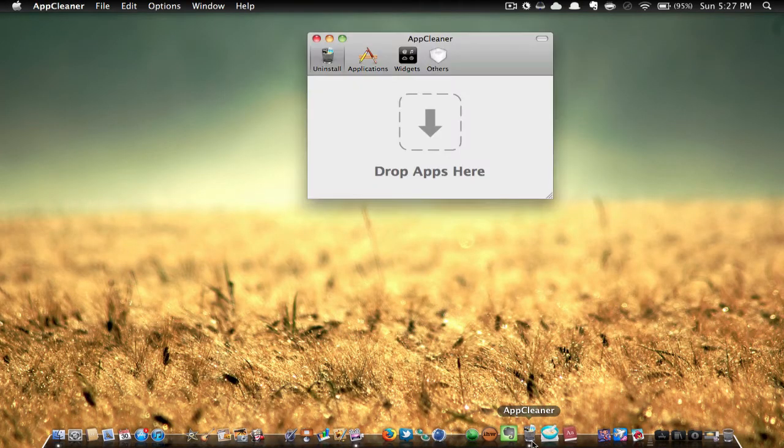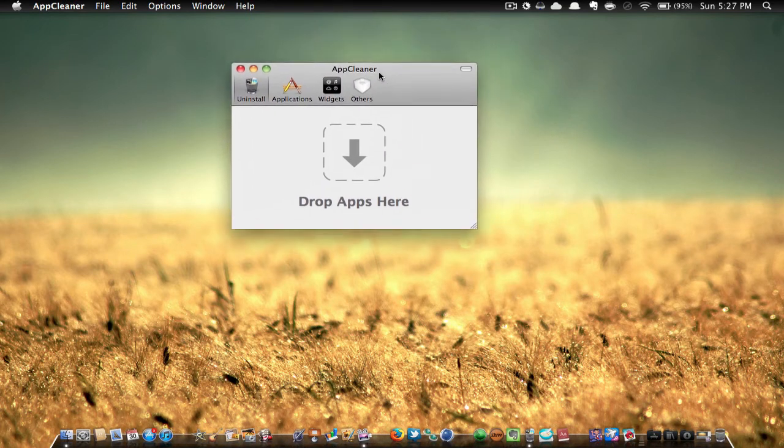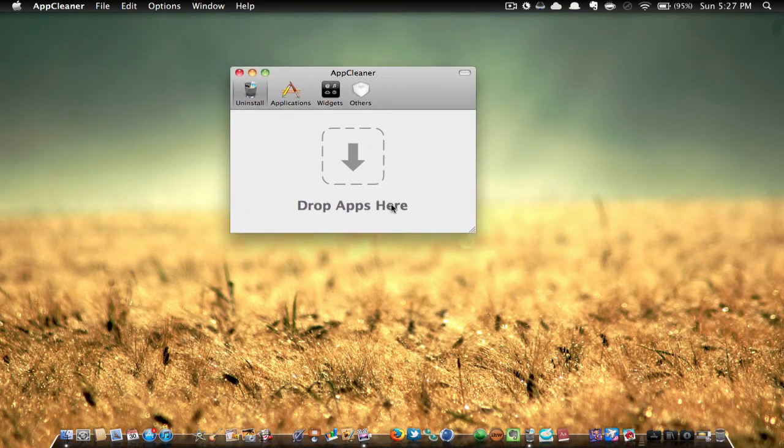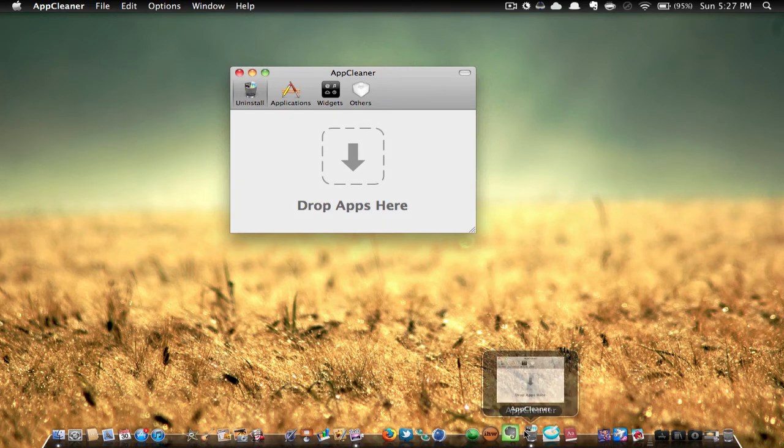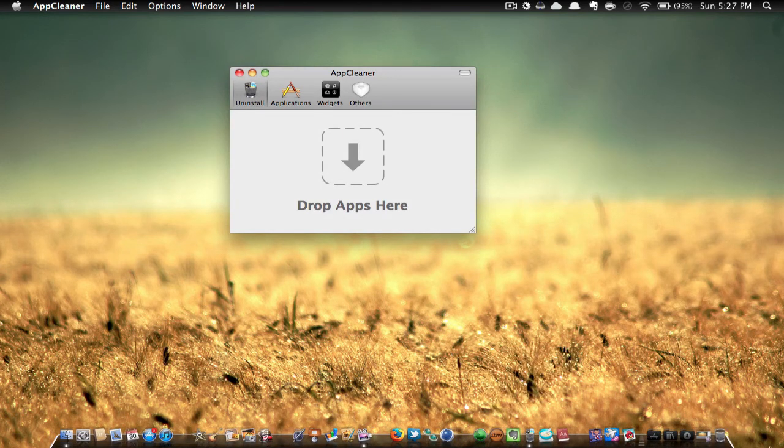Beside that is App Cleaner. This is pretty much, it deletes any application that you want. You might be thinking, oh, I can just drag it into the trash can. Sometimes if you do that, there's other files that come with that application, and if you want to delete the whole application, this is what this will do.